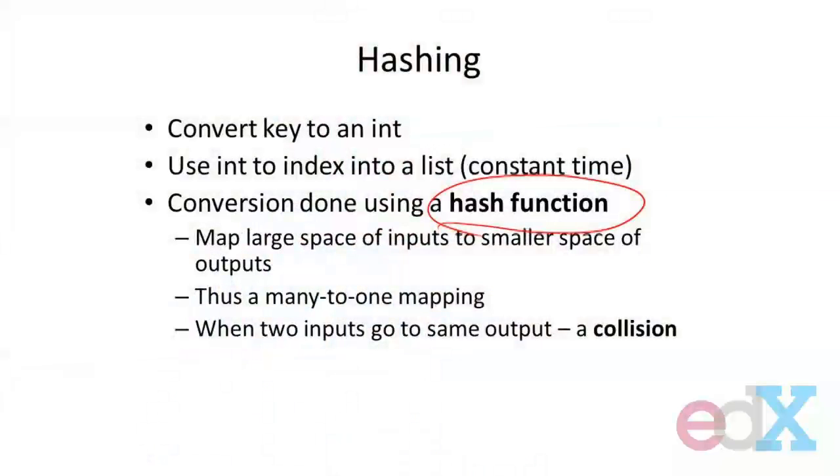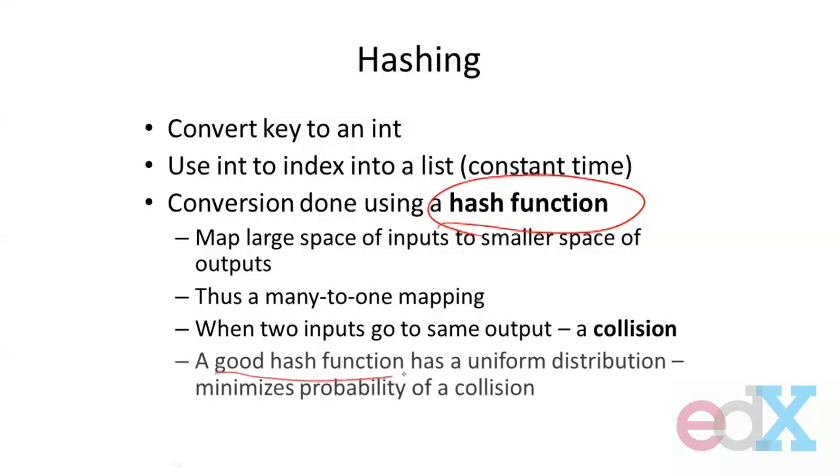Now, again, if I make the size of the hash table huge, I can reduce the number of collisions, but of course that chews up a lot of space. And if I'm not clever about the hash function, I could have everything go to one space in the hash table, in which case I have the entire set of things there in a list, and I've lost because I've still got linear search. So what it comes down to, and this is sometimes hard to do, is that we'd like to have a really good hash function. And a really good hash function has a uniform distribution. It minimizes the probability of a collision.